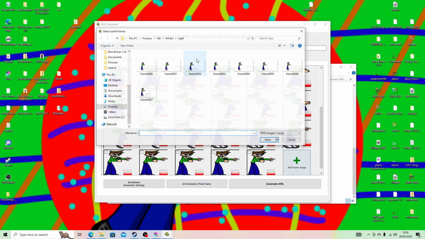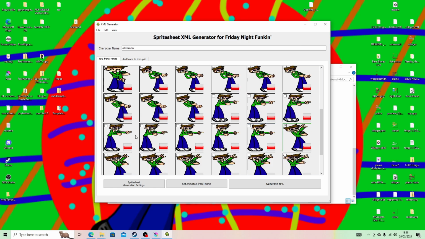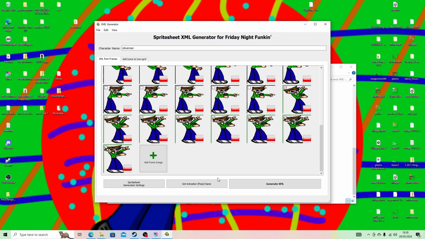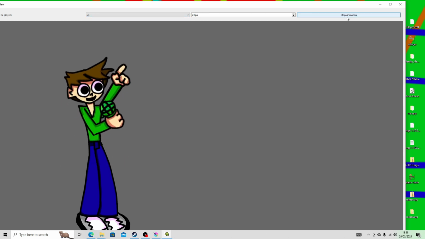And now we need to add the final frames. You can also add more if you like a little taunt or like boyfriend's mic throw. But that's up to you, that's not required, but these are the required ones, unless you're also doing a playable character, so you need death and misses as well. So up. And now we can preview the final animation to make sure it works properly.